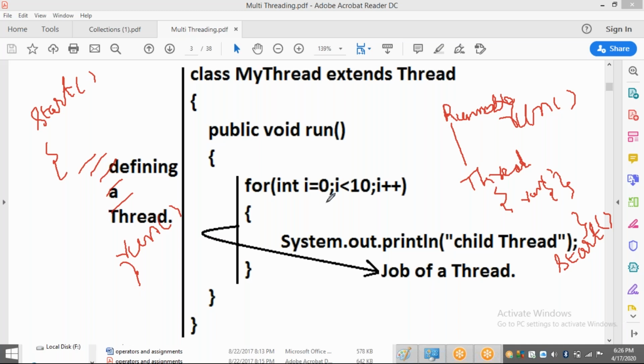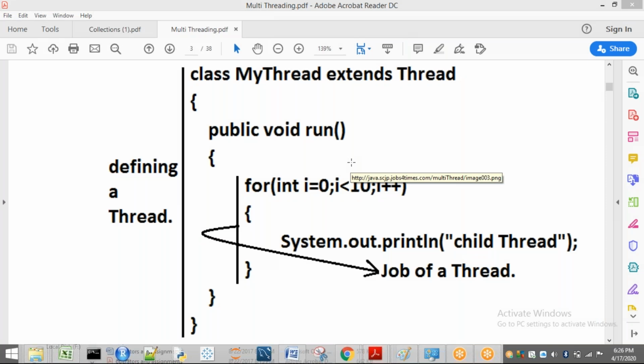So now we can go to our program. Now see, here I'm going to consider my thread class. My thread is going to extend what? My thread is going to extend Thread. MyThread extends Thread.